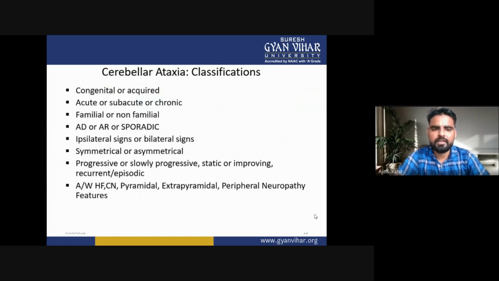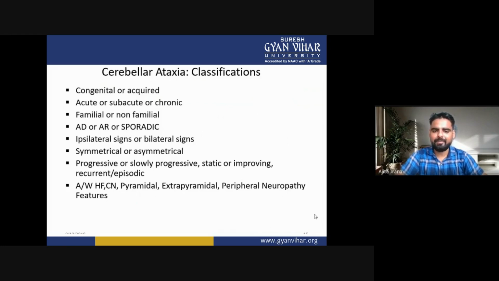Now we are discussing cerebellar ataxia. Classification of cerebellar ataxia: it is congenital or acquired, acute or subacute or chronic, familial or non-familial, AD or AR or sporadic, ipsilateral signs or bilateral signs, symmetrical or asymmetrical, progressive or slowly progressive, static or improving, recurrent, episodic.